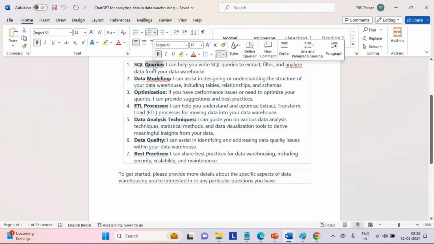which is how to pull the data from source systems. To do that, we can write SQL queries to extract the data from one or more tables. Yes or no? Now, to do that, we have to have knowledge of what?